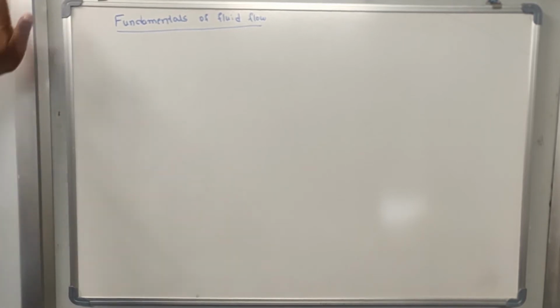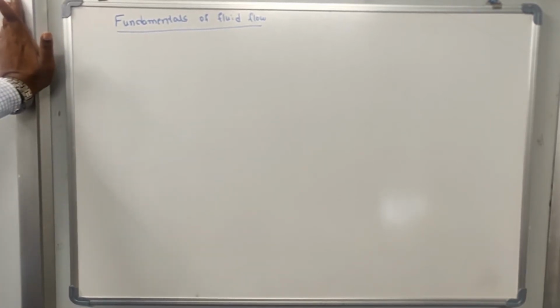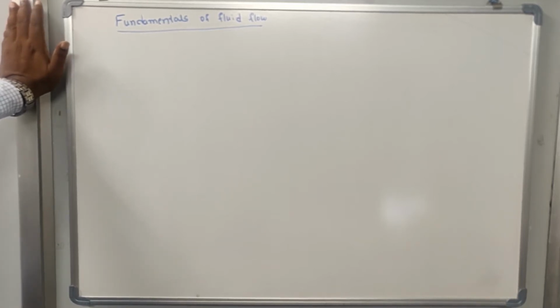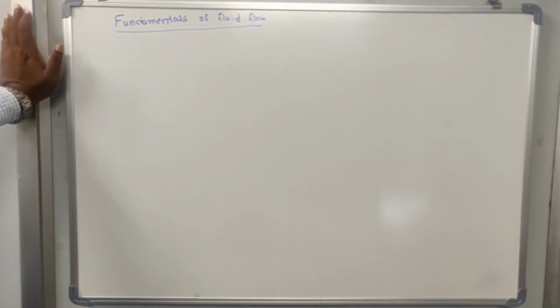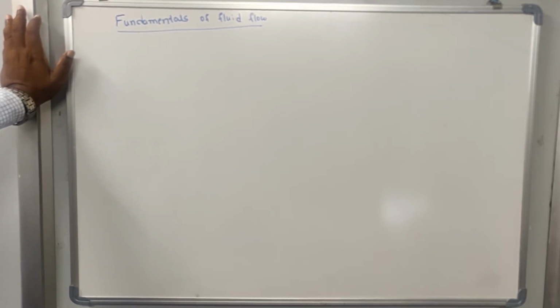and this continuity equation we are going to derive based on the first principle, that is the law of conservation of mass. Okay, before we start the discussion on that, let us see, when the fluid is under the static condition or under the stationary state, the dominating fluid property is its unit weight.